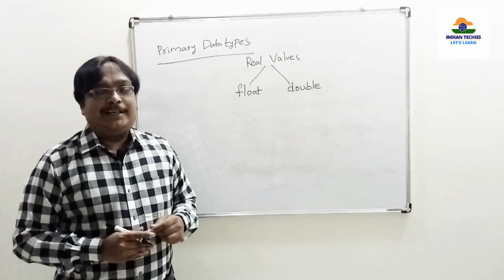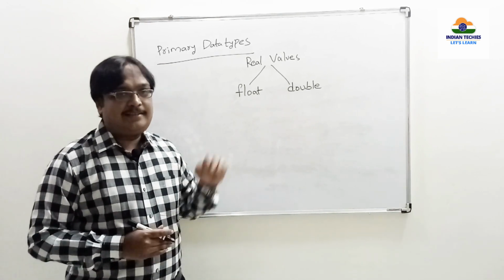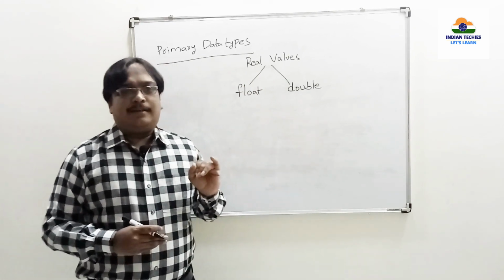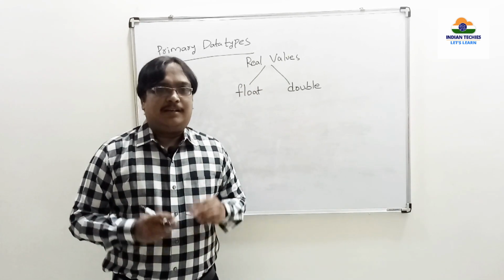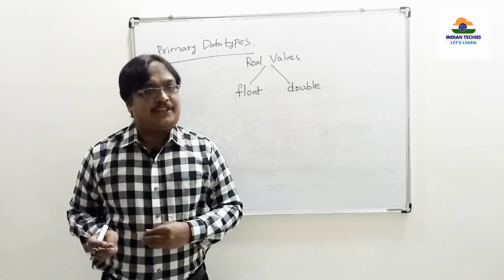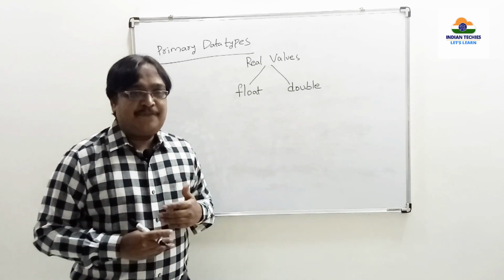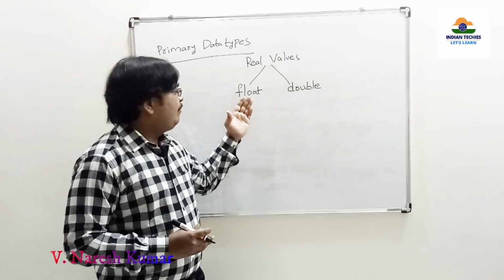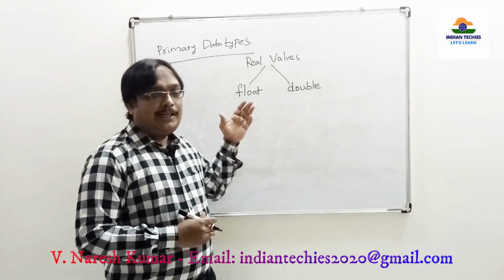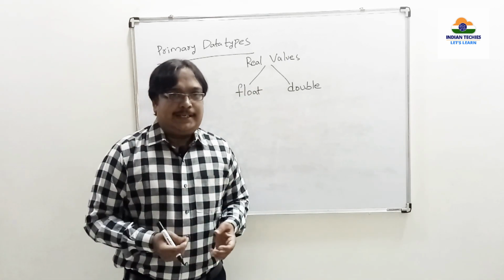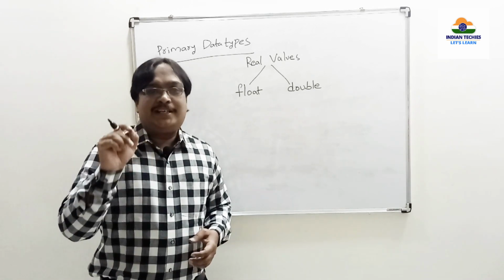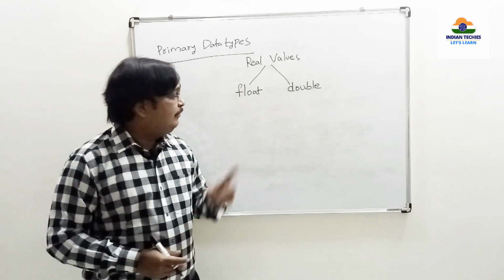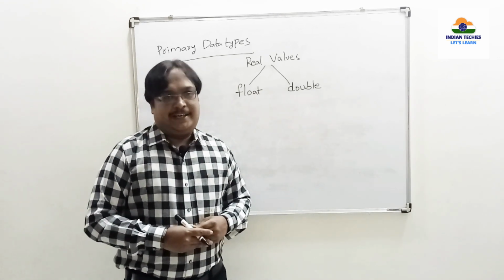Next we will be discussing float and double. If you can see here, I have mentioned those as real values. Integer accepts numbers without fraction values, and characters are alphabets as usual. But if you want to perform operations on fraction values, we have two types, float and double. Why we call it a real value: if your percentage is there, you will say 78.792. Exact values like that we will be taking. That's why float and double are called real values.